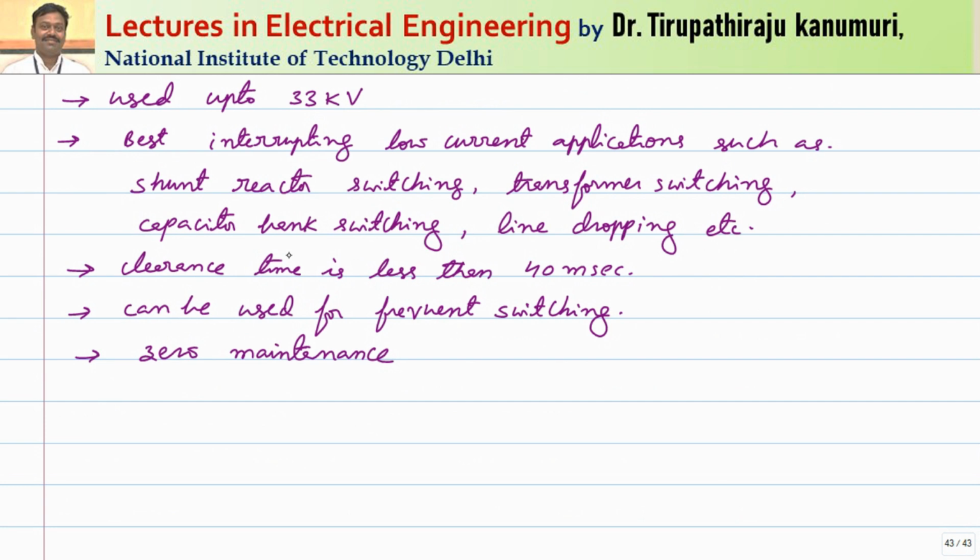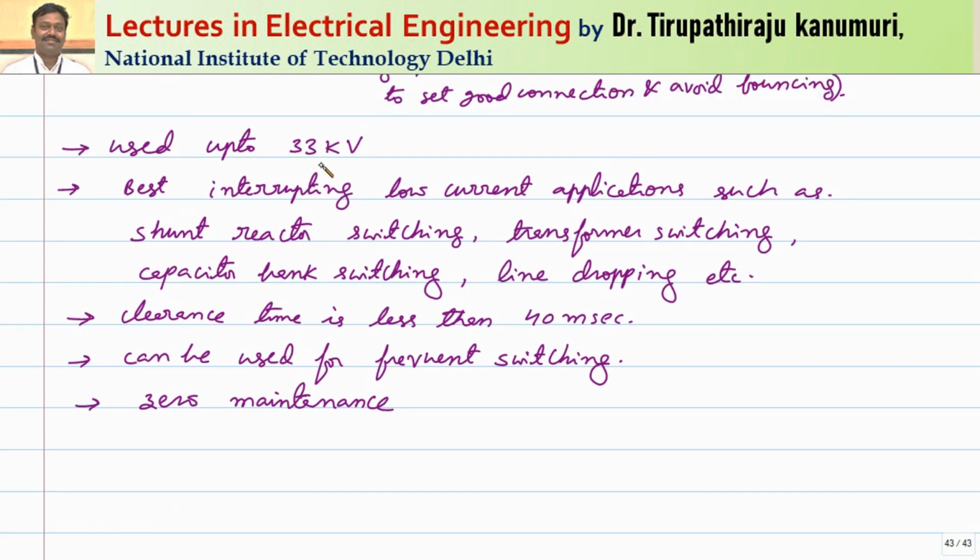Generally these vacuum circuit breakers are used up to 33 kV, because up to 33 kV only single breaking will be required. If you are going above 33 kV, then more than one circuit breaker should be connected in series. These are best for interrupting low current applications such as shunt reactor switching, transformer switching, capacitor bank switching, line dropping, etc. And the clearing time is less than 40 milliseconds. That is a major advantage, and these can be used for frequent switching purposes, and they have zero maintenance.